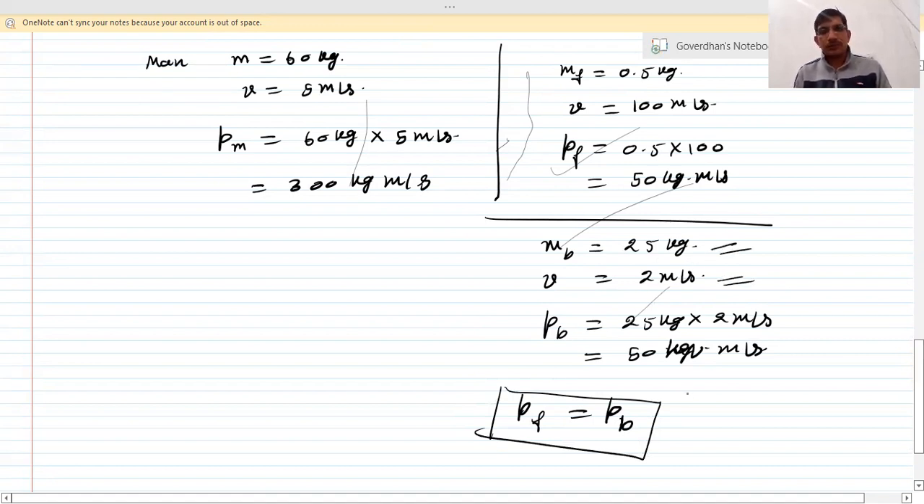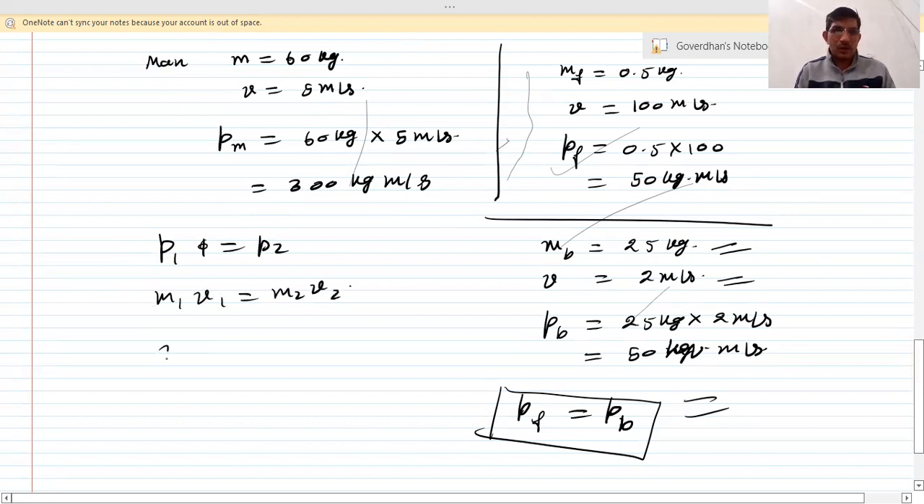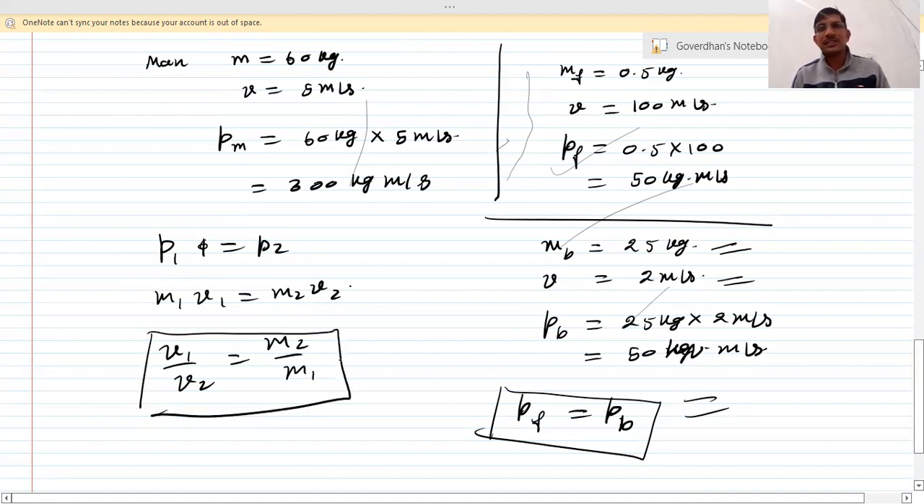So when two objects of different masses have equal momentum, it means their velocities are unequal. And one more thing, if two objects have equal momentum, p1 is equal to p2, then m1v1 is equal to m2v2, and v1 upon v2 is equal to m2 upon m1. It means the ratio of their velocities is inverse to the ratio of their masses. So this is a simple concept of momentum.